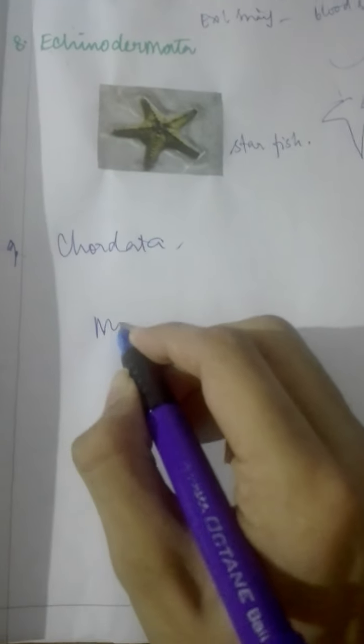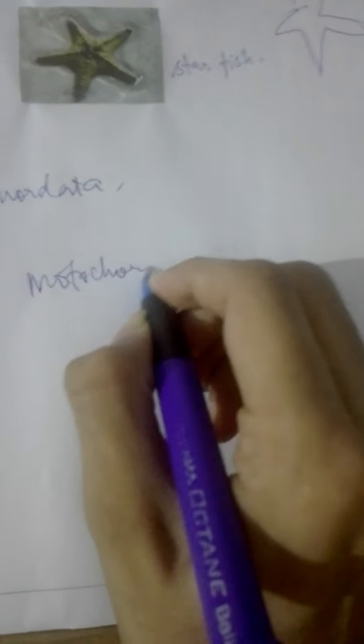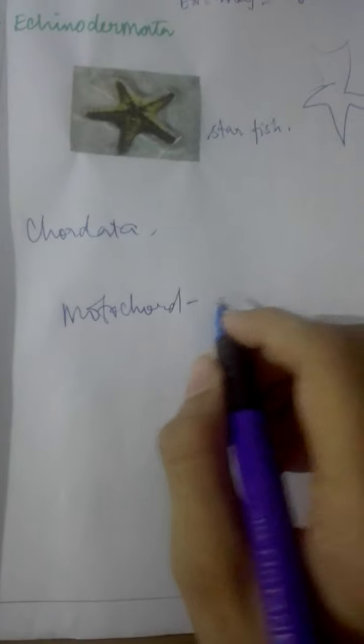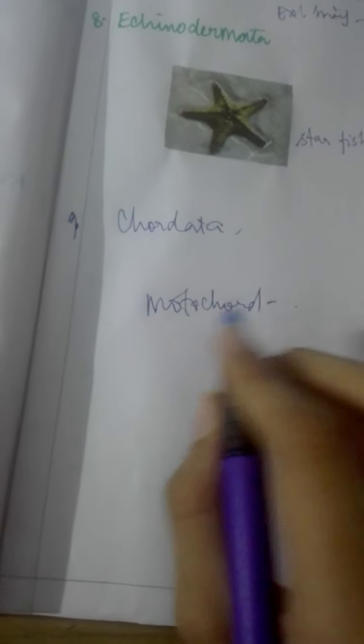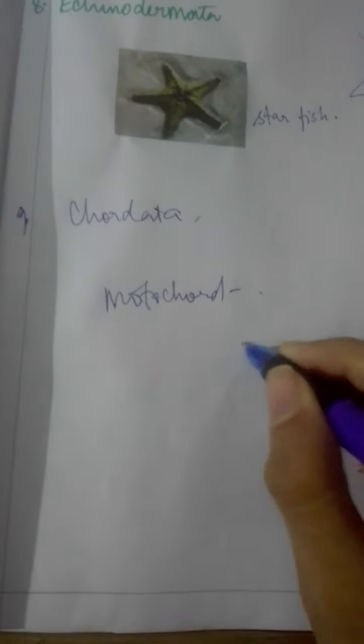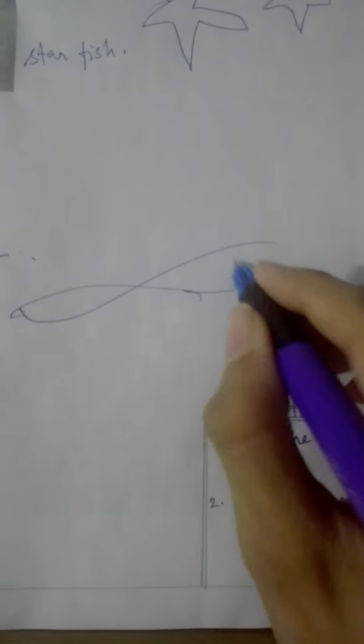Chordata, children, are animals that possess a notochord. What is a notochord, children? Notochord is nothing but a long rod-like support, children. In the textbook, you'll have a whale-like structure over here. I'll be drawing it. The whale-like structure will be there.